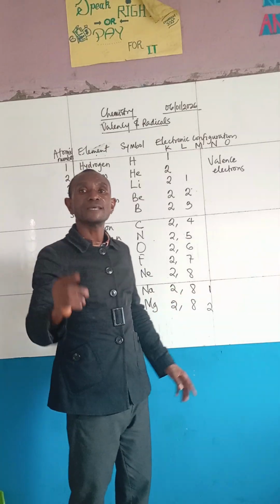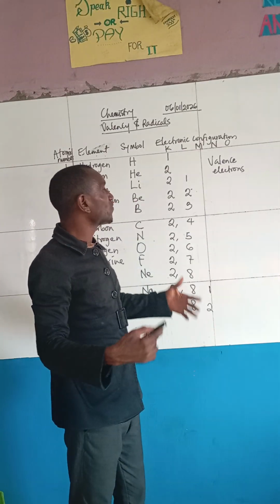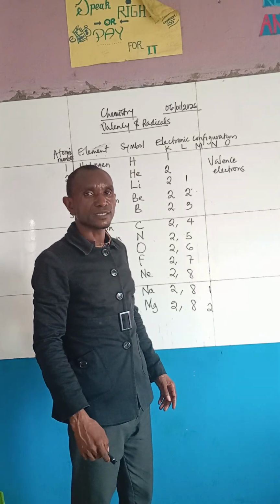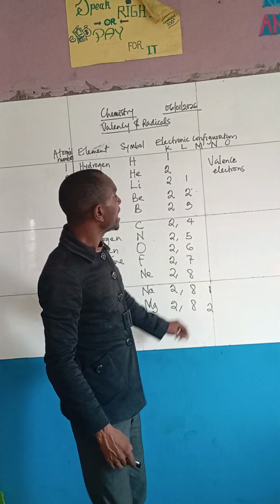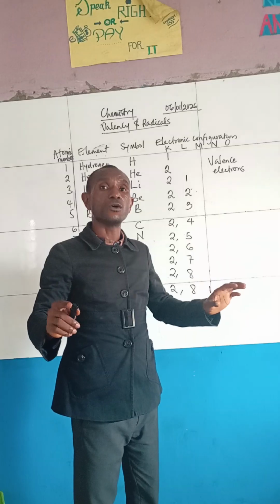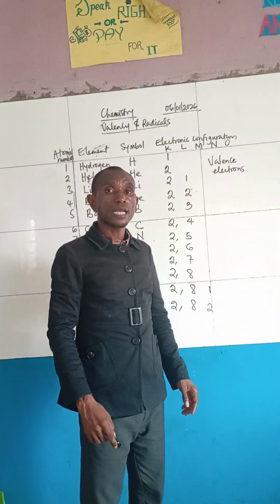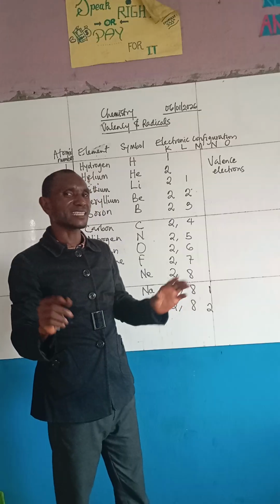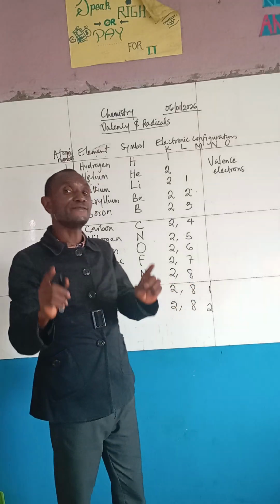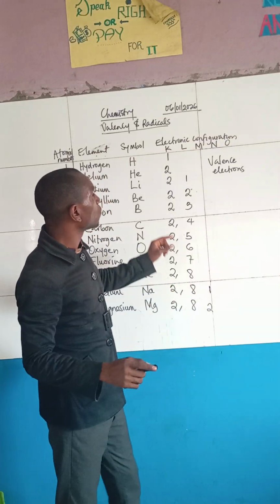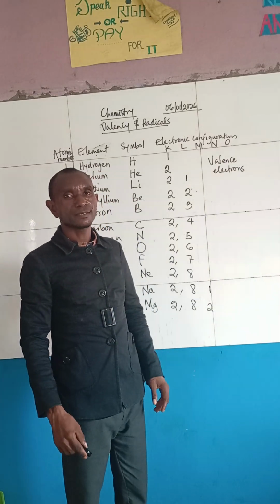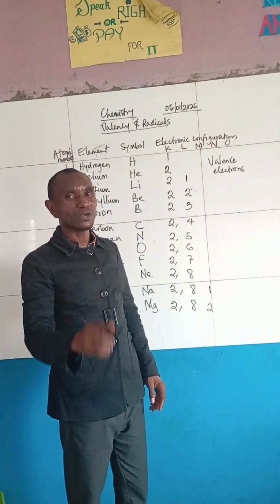But the problem is, now that you have known what valence electron is all about, how do you identify your valency? Alright, now, any valence electron from 1 to 4 remains the valency. Any valence electron from 1 to 4 becomes the valency. But from 5, I will show you.